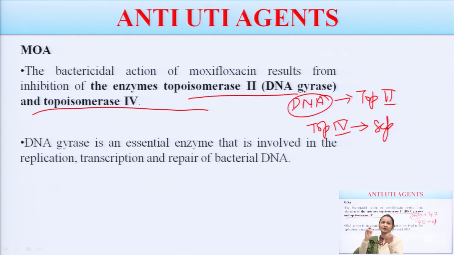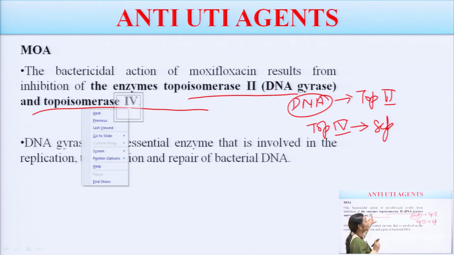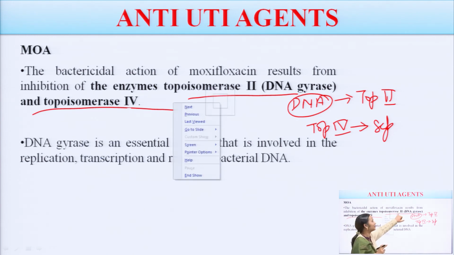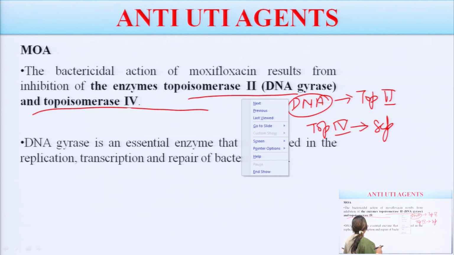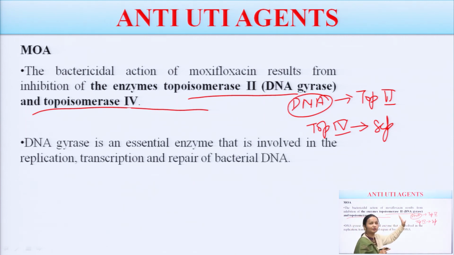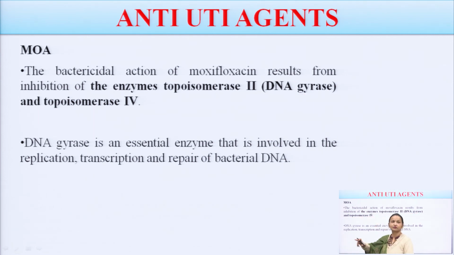But don't get confused, topoisomerase 2 is nothing but DNA gyrase. You can use either name, they are both the same. DNA gyrase is an essential enzyme that is involved in the replication, transcription and repair of bacterial DNA.